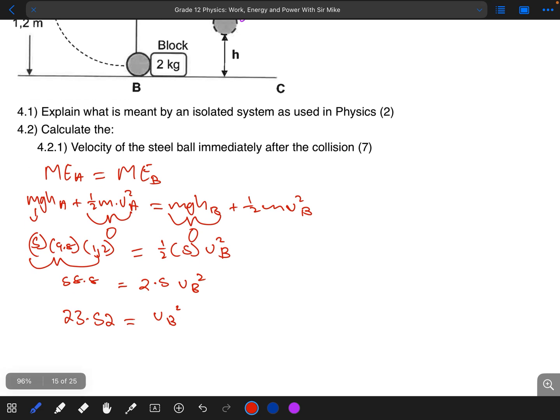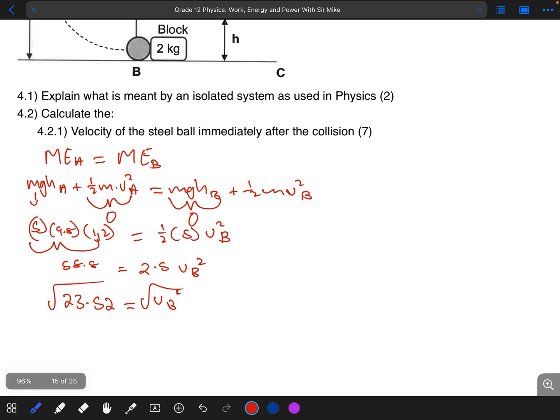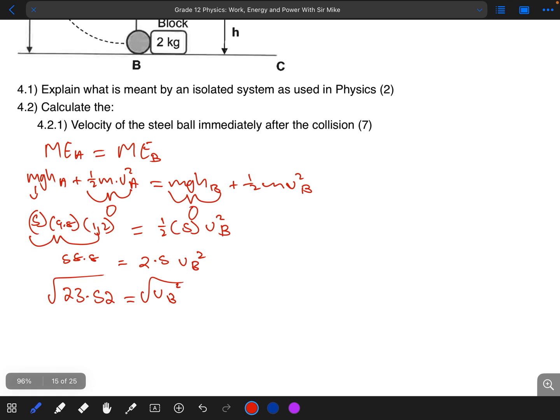If you take the square root on both sides, you're going to have vB, the speed of the object at point B, being equal to 4 point... let me just go back a bit. So this is the step that we have. I'm just going to further expand this to be 23.52 being equal to vB squared. So take the square root there.